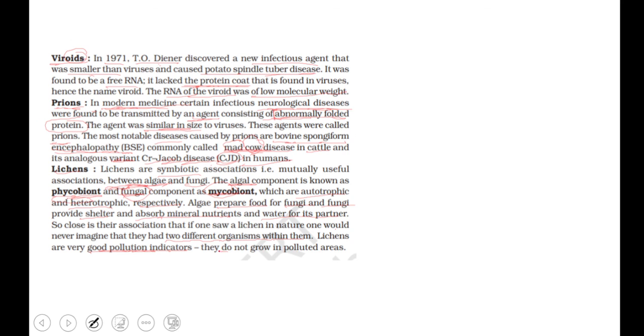They do not grow in polluted areas. So if 50 years ago you had seen lichen growing in an area, and there have been a lot of factories in the area in the last 50 years, then there is no chance of seeing these lichens back in that area.